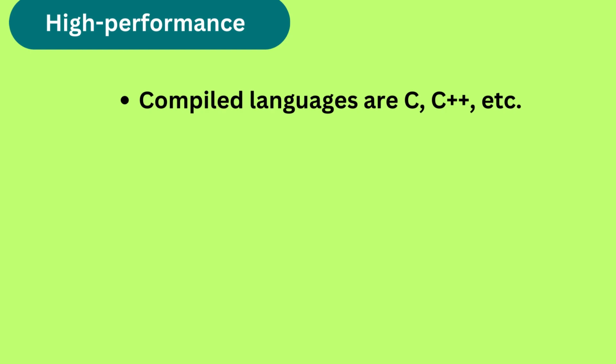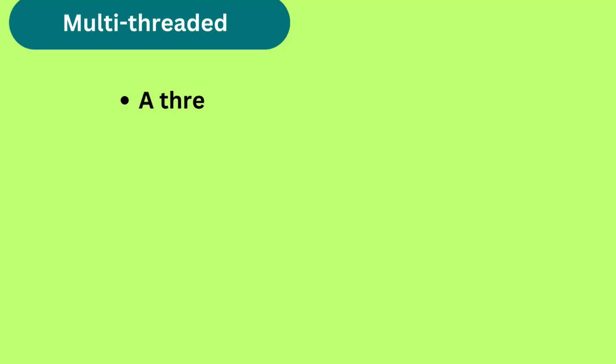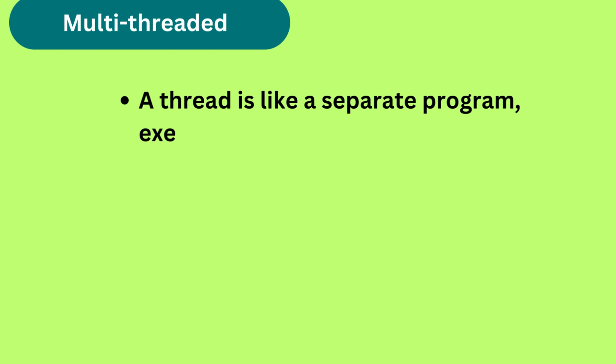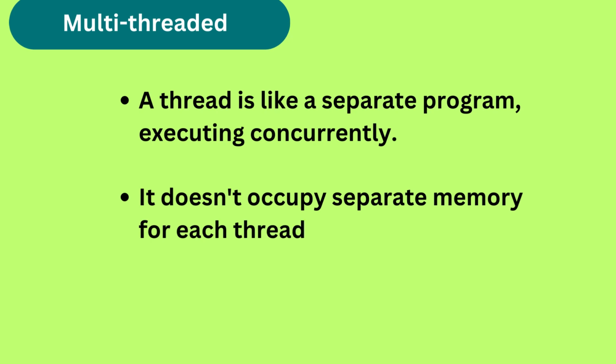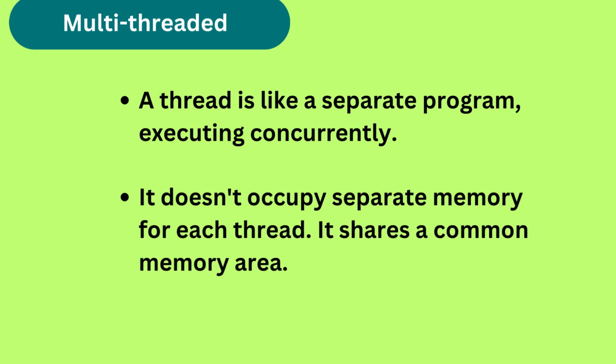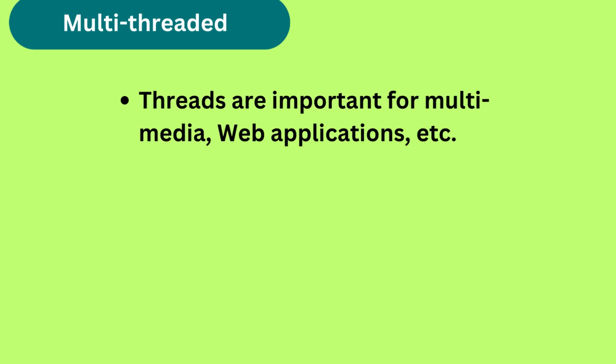The next feature is multi-threaded. As the name suggests, we can use multiple threads simultaneously in Java. A thread is like a separate program executing concurrently. We can write a Java program that deals with many tasks simultaneously by using multiple threads. The main advantage of multi-threading is that it doesn't occupy separate memory for each thread. It shares a common memory area. Threads are important for multimedia and web applications, etc.